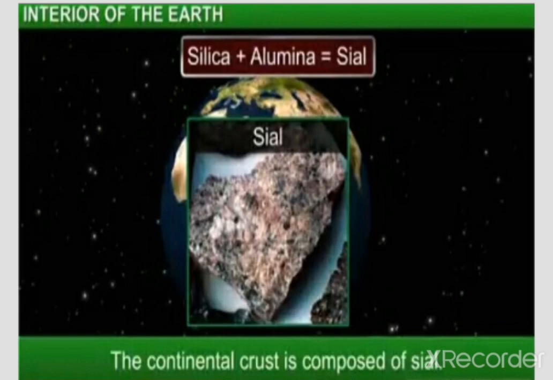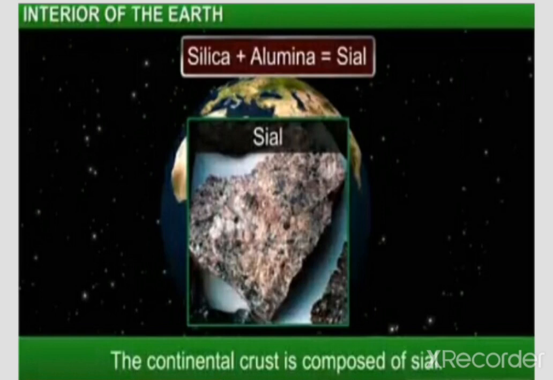And how much is the thickness? Already we have discussed, the thickness of this layer is about 30 to 35 kilometers, and in this layer mostly granite rocks are found. Which layer? Continental crust. Understand everyone?